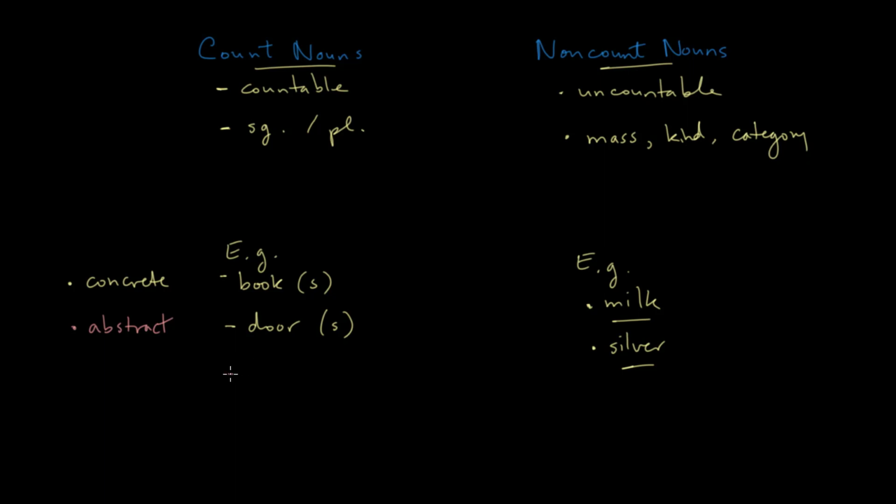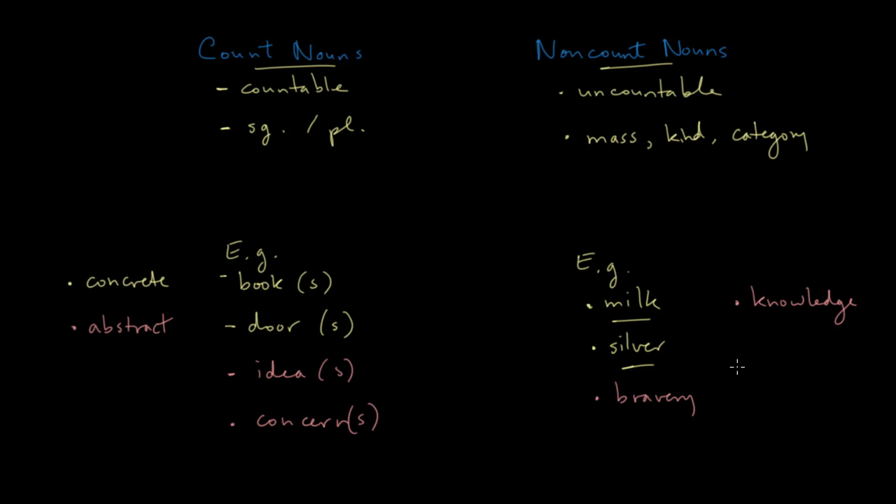So for instance, we can count the number of ideas that you have, right? Or the number of concerns that are on your mind. And similarly, we can talk about, for instance, bravery over here. That's quite an abstract idea. Or knowledge. So knowledge as well is an abstract noun.